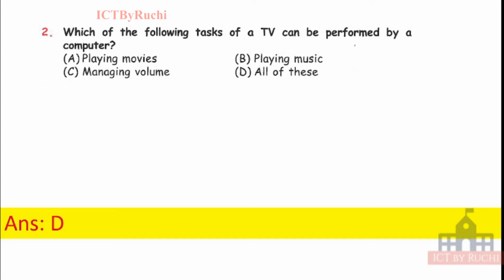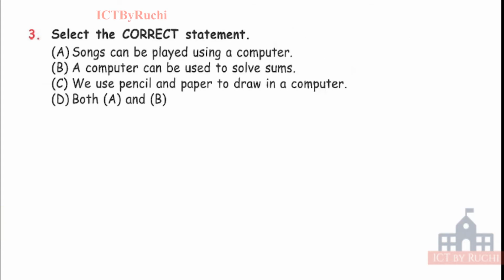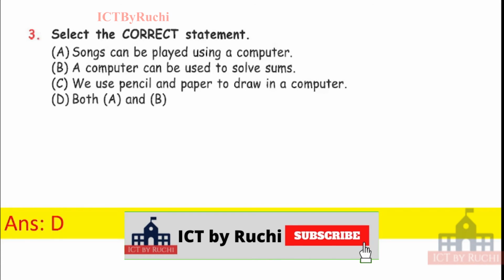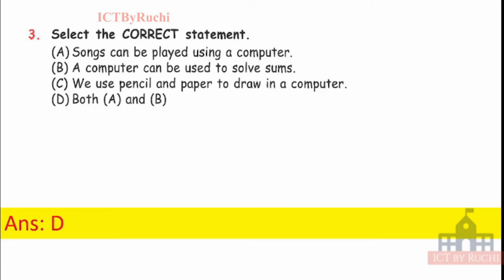Okay, next, select the correct statement. A, songs can be played using a computer. B, a computer can be used to solve sums. C, we use pencil and paper to draw in a computer. D, both A and B. Answer is D, because we can play songs on a computer and we can solve sums using a computer, but we cannot use pencil and paper on a computer. We use pencil and paper on our drawing sheet. Okay,